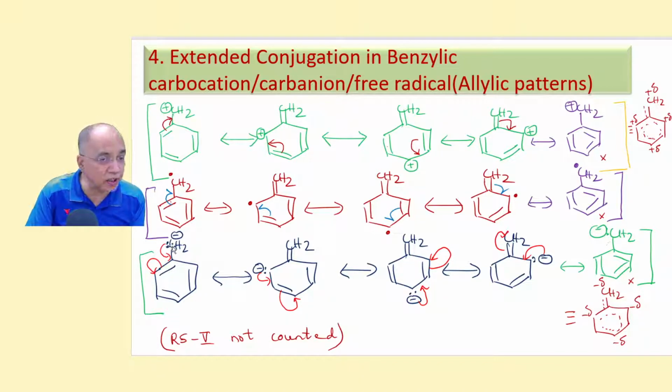Similarly, benzyl carbanion. This is the allylic lone pair pattern, 2 curved arrows every time. So you first start from this lone pair, the whistle is blown, it comes here. This pi bond comes to the ortho position. Now another allylic lone pair is readily visible. So again 2 curved arrows. Lone pair comes here, negative charge. Again another allylic lone pair comes here and back to the pi bond. So this is not counted. So the hybrid will have minus delta charge on both the ortho positions and para position and also the outside carbon.